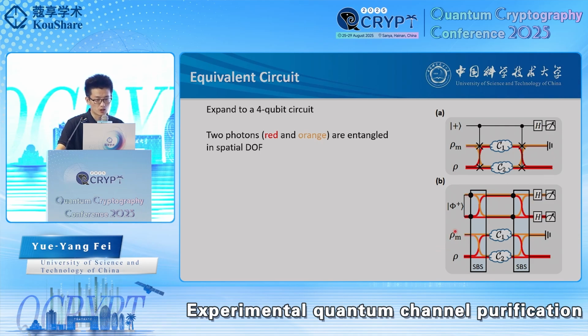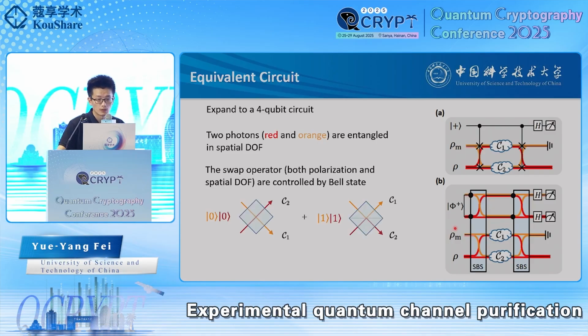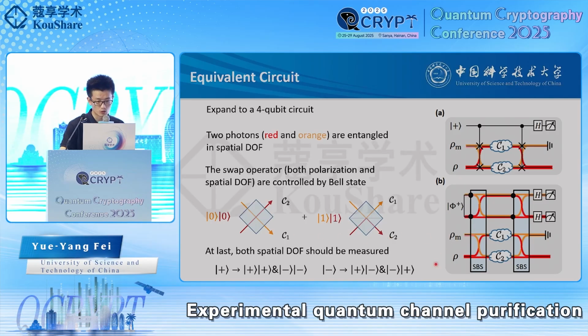Their spatial modes are entangled as the Bell state. This setup allows us to perform a controlled-swap-like operator after the photons pass through the SBS. To make sure we get the right outcome, we measure both spatial modes using the X basis. The measurement results are then divided into two groups, plus and minus, corresponding to the measurement result in the original circuit.